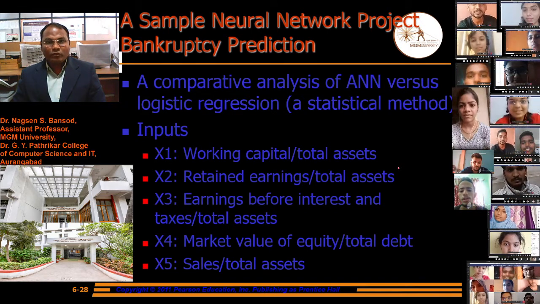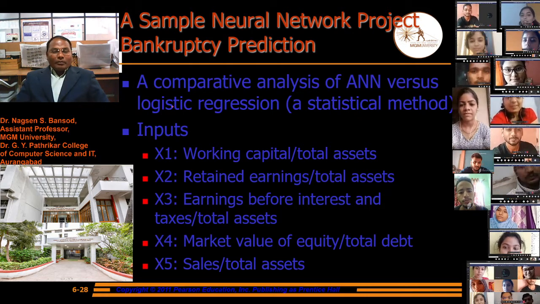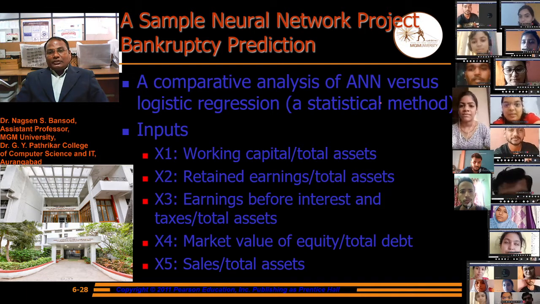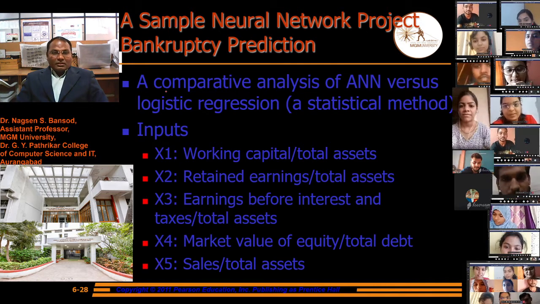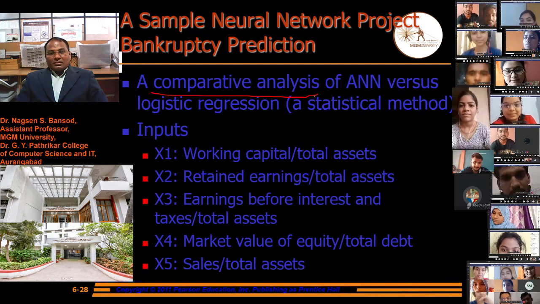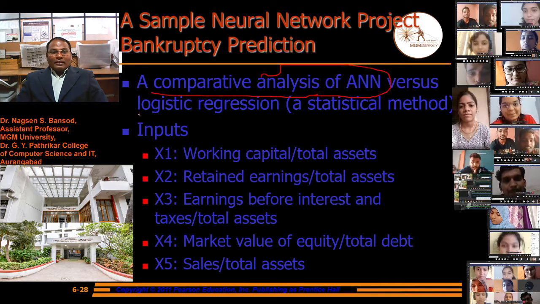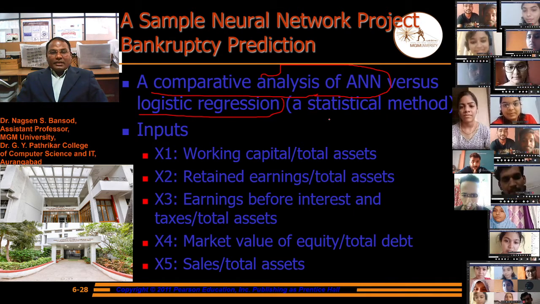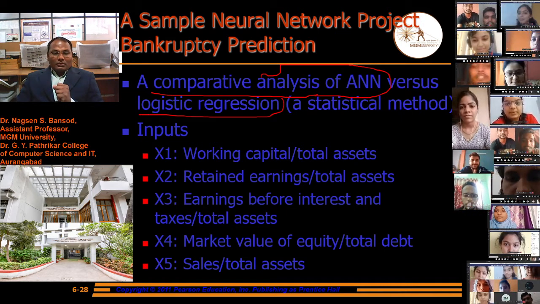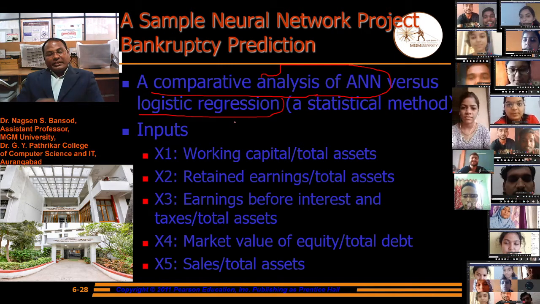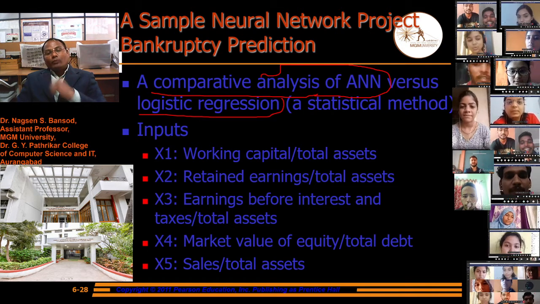A sample neural network project: bankruptcy predictions. There is one example of bankruptcy, a comparative analysis of artificial neural network versus logistic regression, a statistical method. There are two methods: artificial neural network as well as logistic regression. Statistical methods are used in logistic regression, where we solve a linear problem.